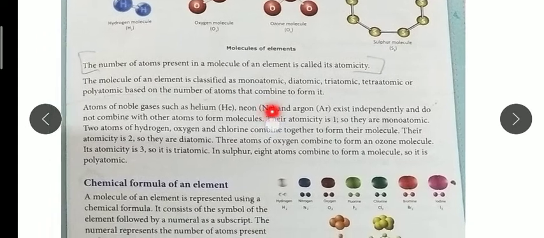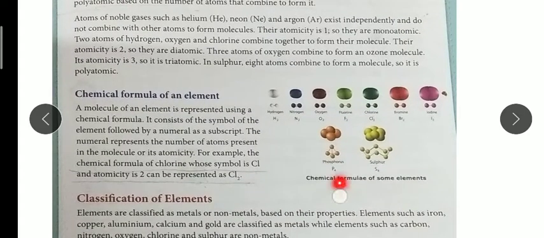Now what is atomicity? This number, which is written in the subscript. The number of atoms present in a molecule is called its atomicity. So the atomicity of hydrogen and oxygen is 2 because the number 2 is written in the subscript, and for the ozone molecule atomicity is 3. For sulfur atomicity is 8. Like that, for phosphorus atomicity is 4.